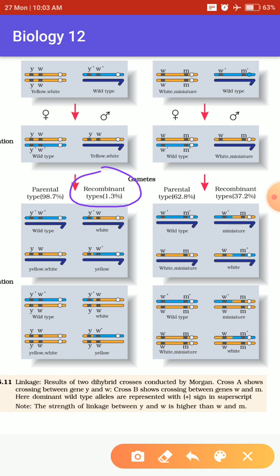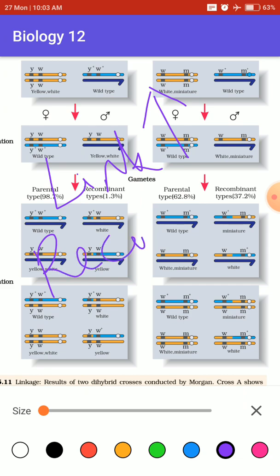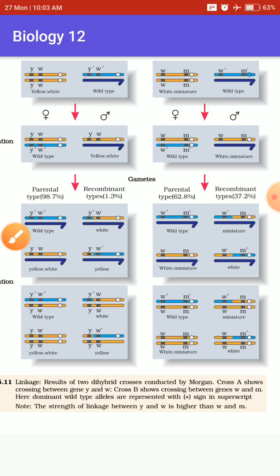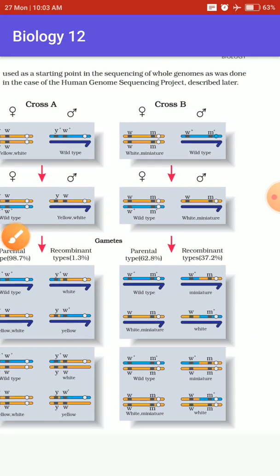If you don't understand, understand one basic thing. In linkage, if the genes are very close, linkage is very high. If the linkage is very high, the chances of recombination are very, very less. That you can see with this percentage shown. They were very close to each other, they had high linkage, so the recombination was very less. That was the first cross.